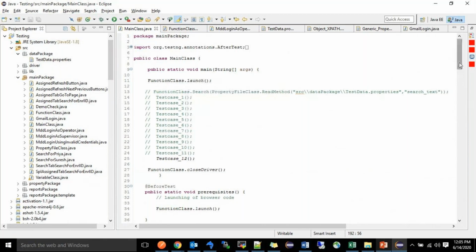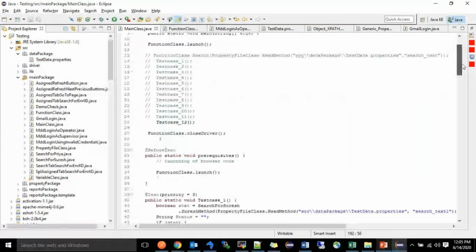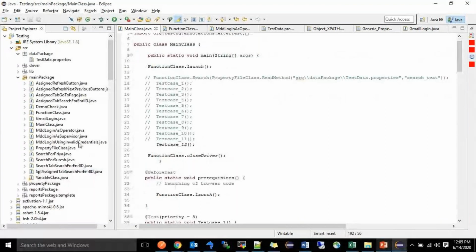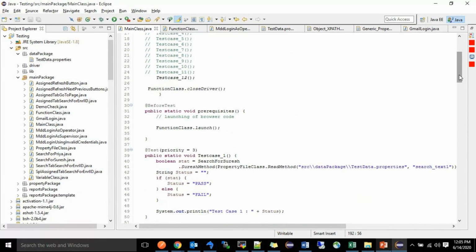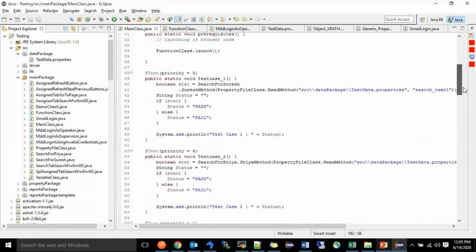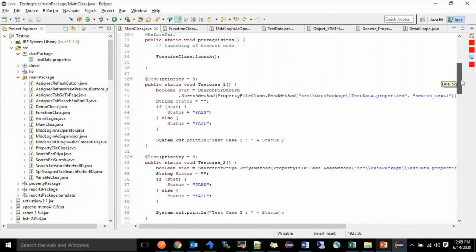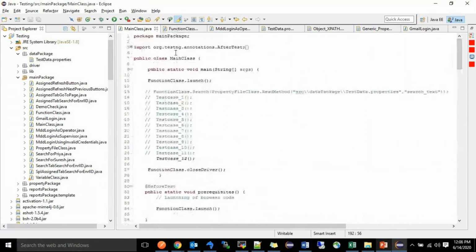And FunctionClass.closeDriver is also written. In the main class, here I have written 1 to 12 cases, so total 12 cases. I want to execute one by one, or multiple, or continuous ones, or in other browsers also. Here we will get control in this main class. Here I have mentioned the priority also. Earlier I told, whatever priority you mention, depending on that only it will execute. For each case I have written the priority, and like that we have to create our framework.